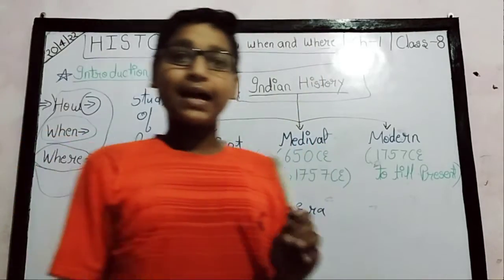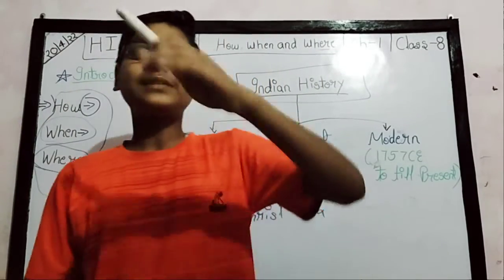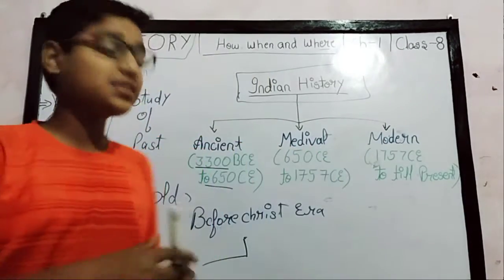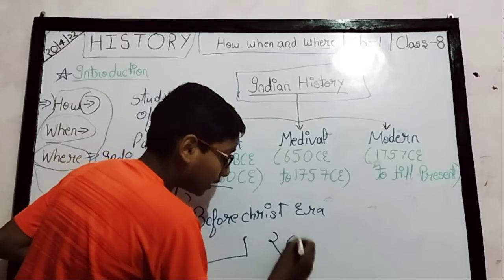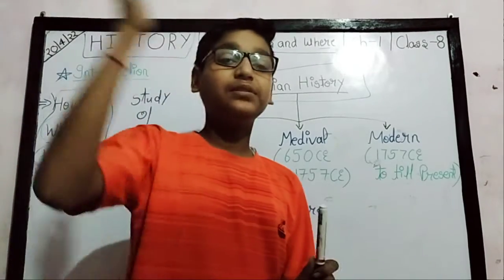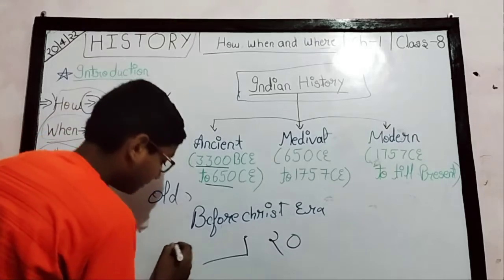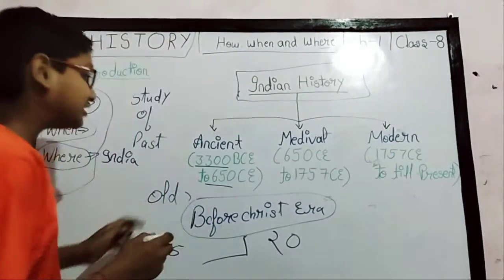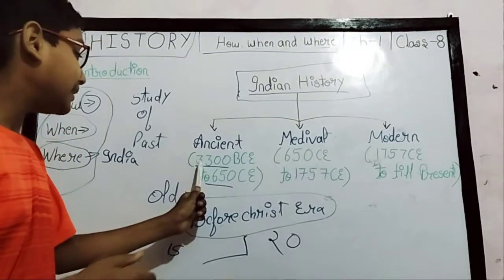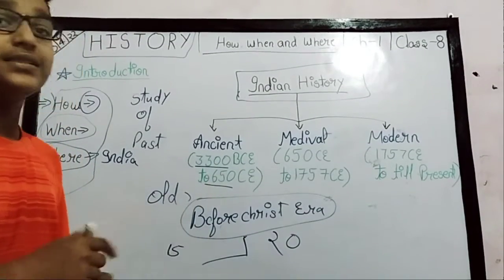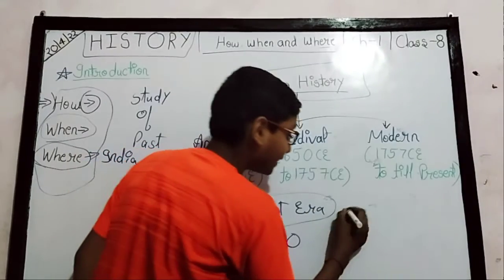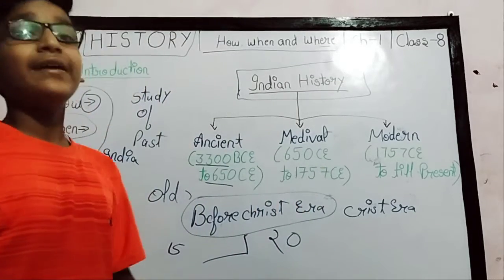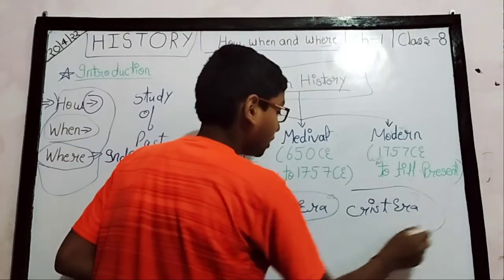So as you were born today, the time before today is before you. Similarly, Christ was born in year one, and the time before he was born, like 15, is BCE, before Christ era. So 3300 BCE to 650 CE, the Christ era, the time when Jesus Christ was born.